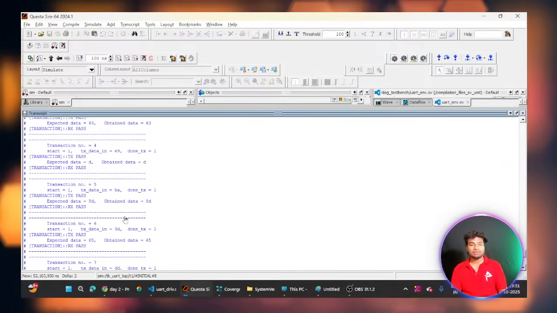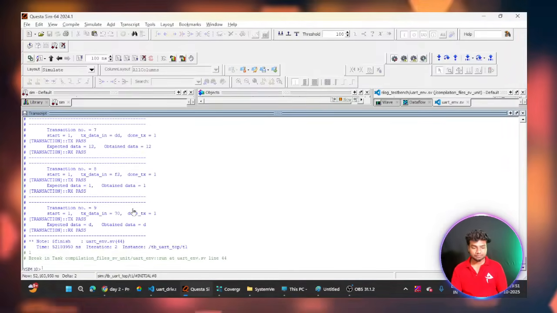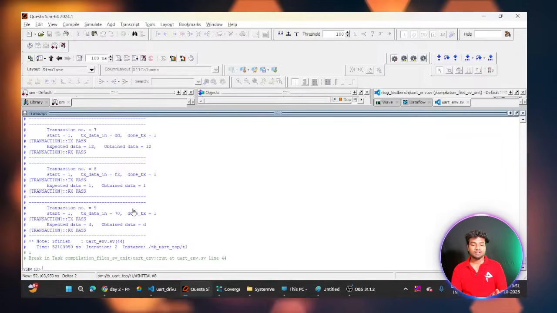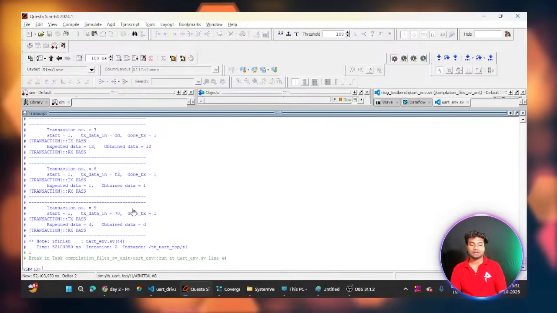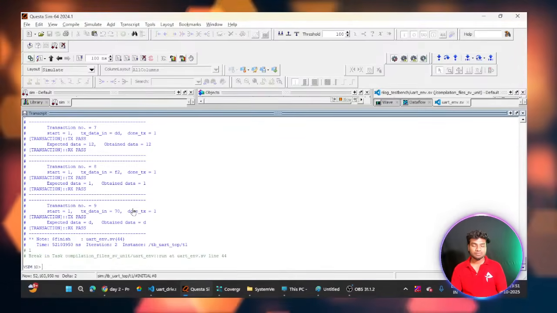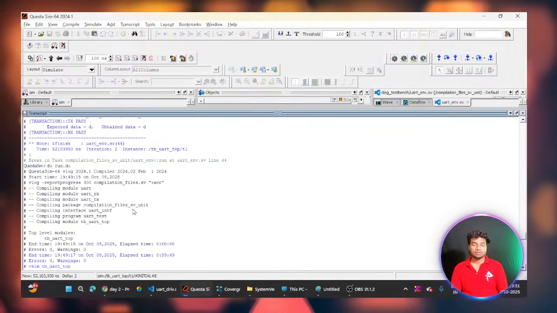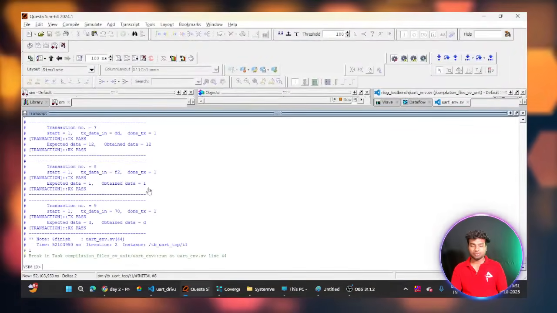So this is how we can check the UART verification code by using SystemVerilog. Okay, and then I will show you the waveform window.